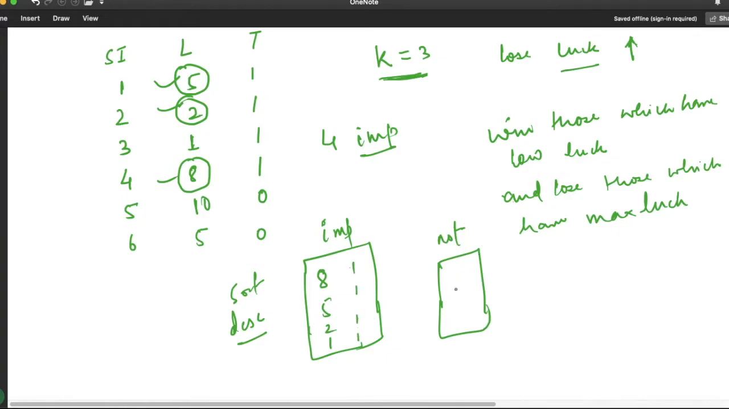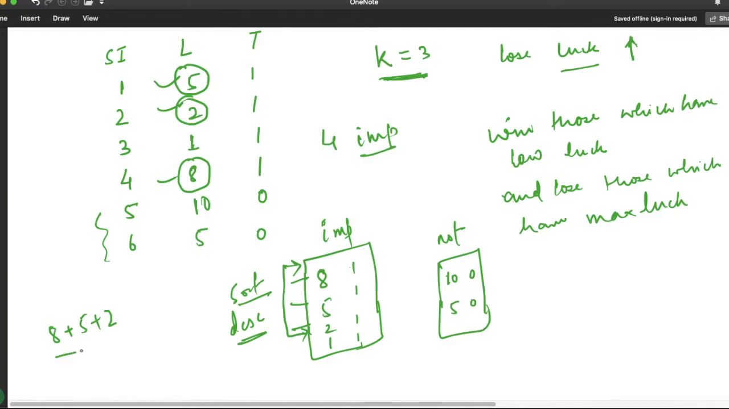And for the not important ones, no need to sort, because we can simply lose those games, so they will simply be added to our answer. We are very much interested in the important contests, where we can lose at most 3. So let us lose the very first 3. Since we have sorted in descending order, the maximum values will be present in these 3. So we simply lose these 3 values and they will be added to our maximum, as 8, 5, 2.